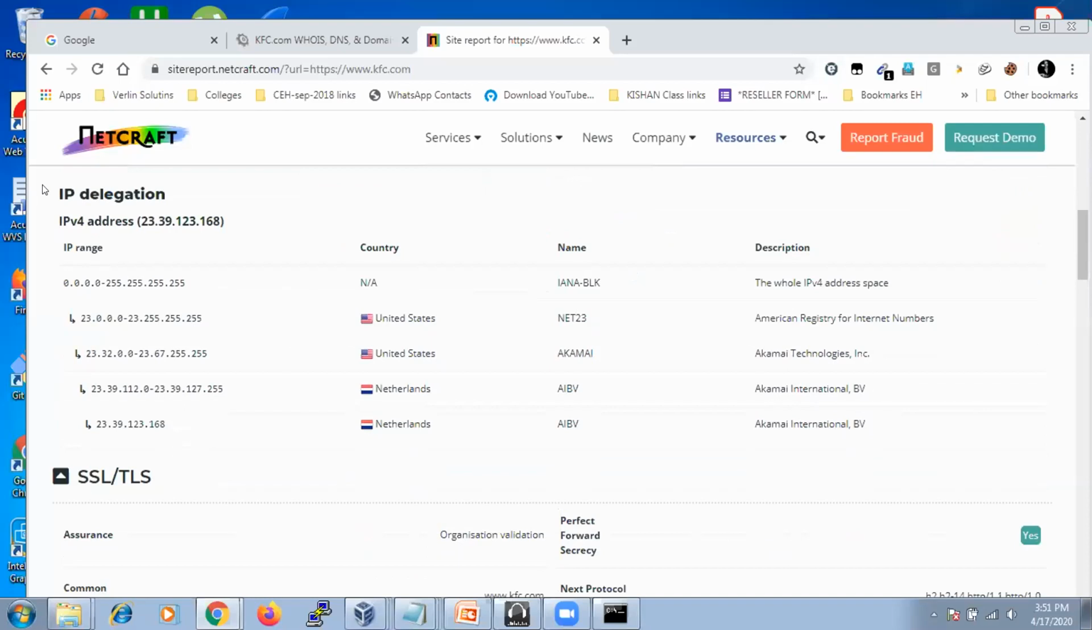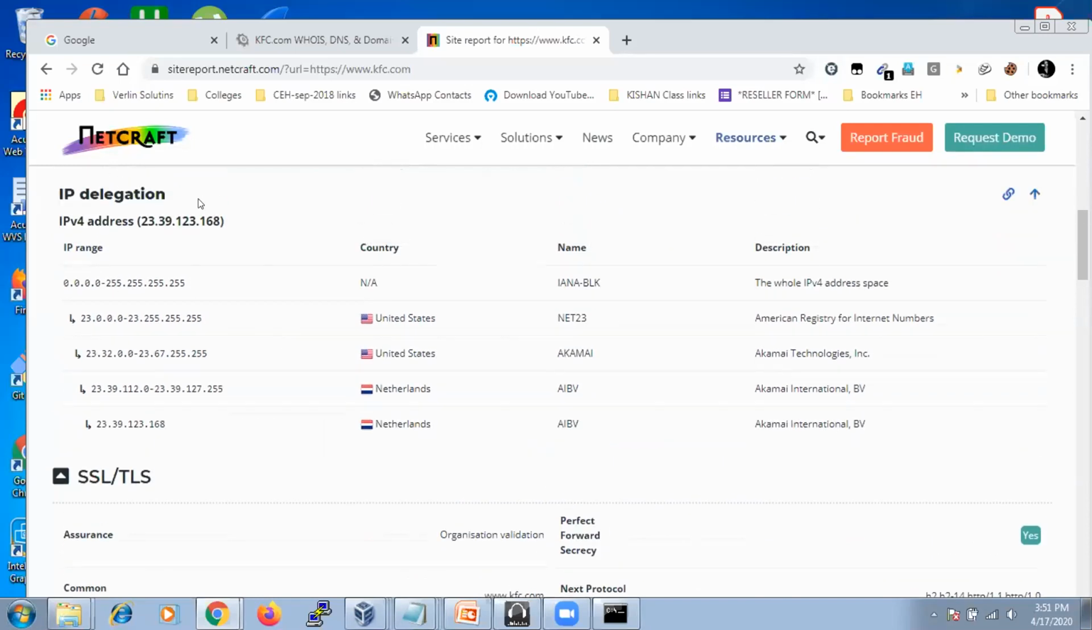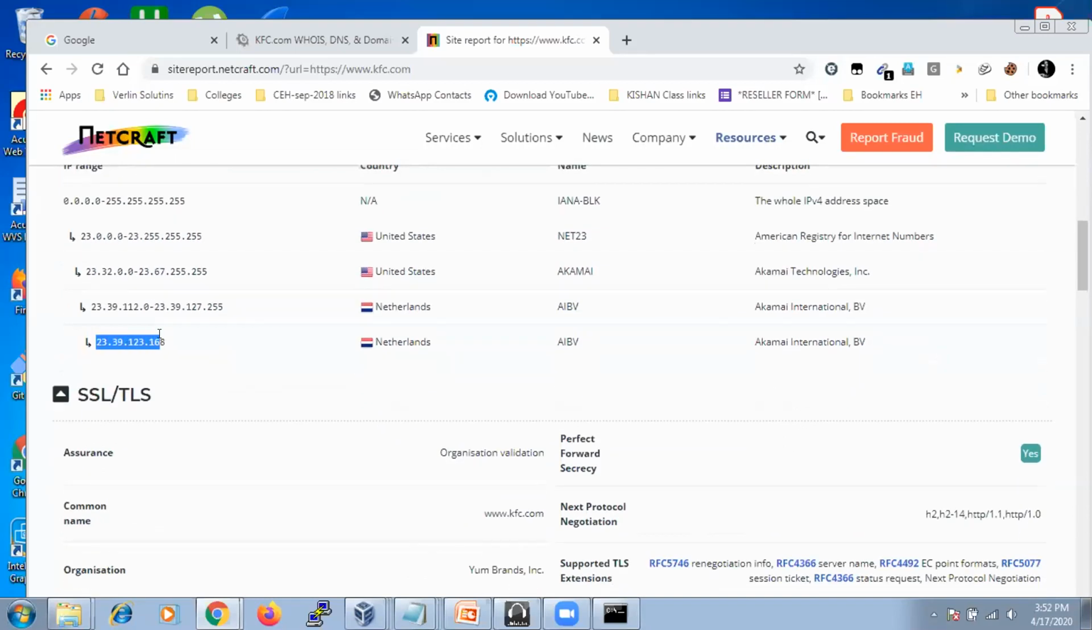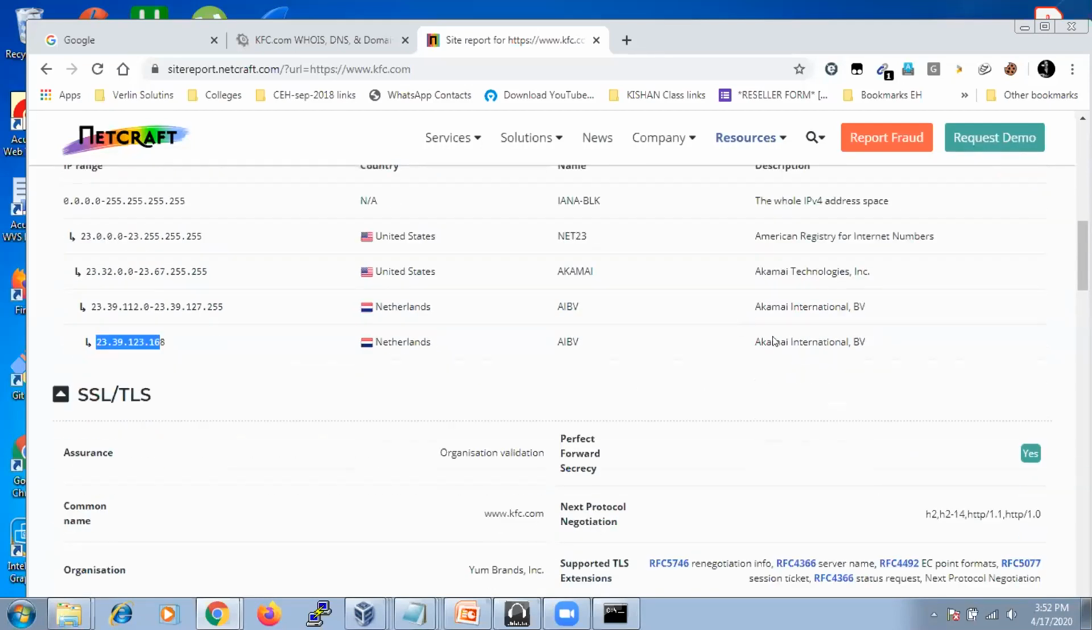And when you come to IP delegations, you can see the history of which group of IP addresses they have taken until now. Right now they are using the 23 dot series, and previously they used the 23.32 series. So right now the IP address is in Netherlands. And this is a description where we get the ISP provider and all those things.